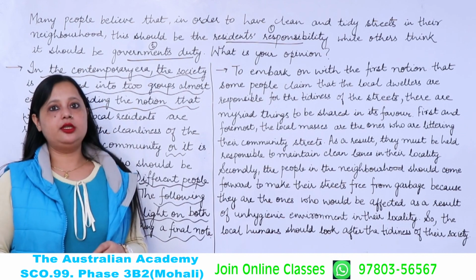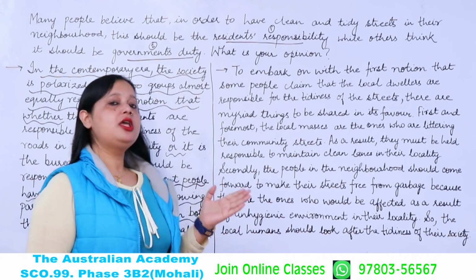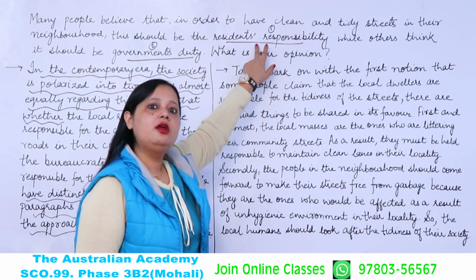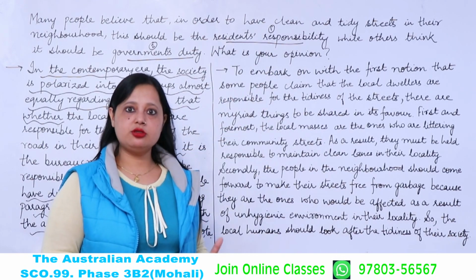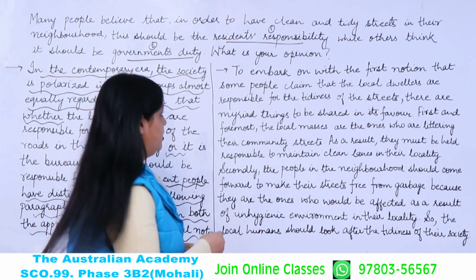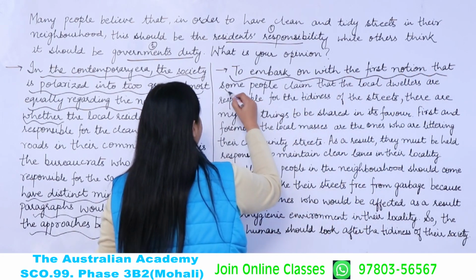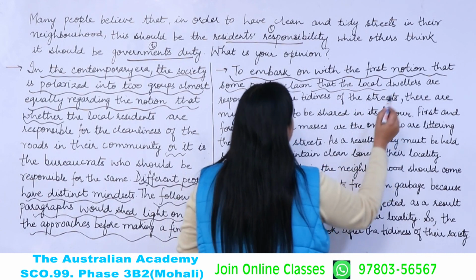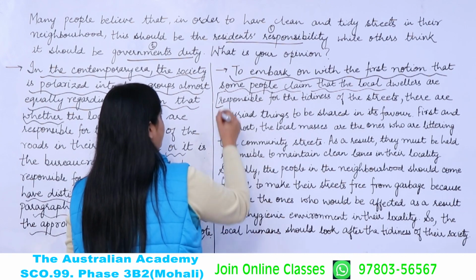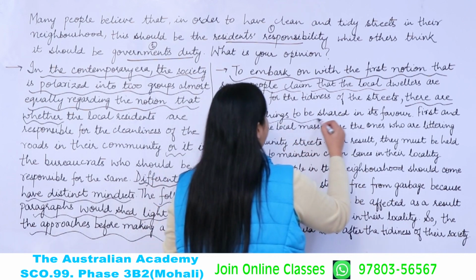Now how to start with the second paragraph. Another important thing to keep in mind is that whenever you are writing the second paragraph, you must write the first opinion only, because you should follow the sequence of the question, that is the most important part. So we'll start the second paragraph. To embark on the first notion, embark on means to begin. So to begin with the first notion, some people claim that local dwellers are responsible for the tidiness of the streets. That can be taken straight from the question. There are myriad things to be shared in its favor. Myriad means many.